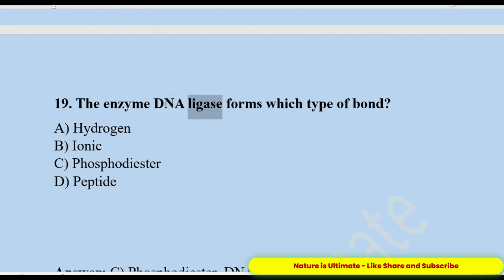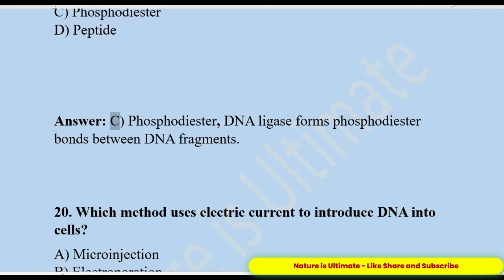19. The enzyme DNA ligase forms which type of bond? A. Hydrogen. B. Ionic. C. Phosphodiester. D. Peptide. Answer: C. Phosphodiester. DNA ligase forms phosphodiester bonds between DNA fragments.